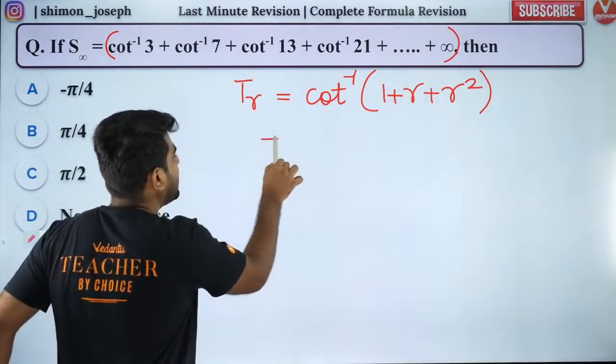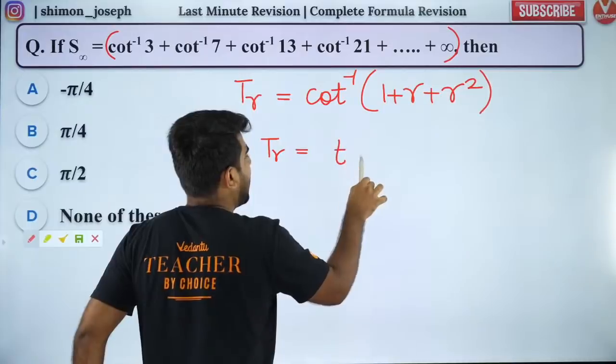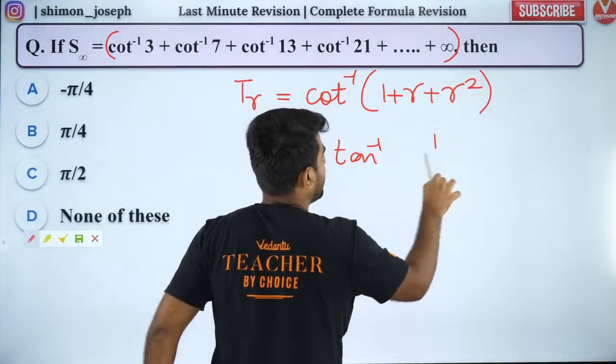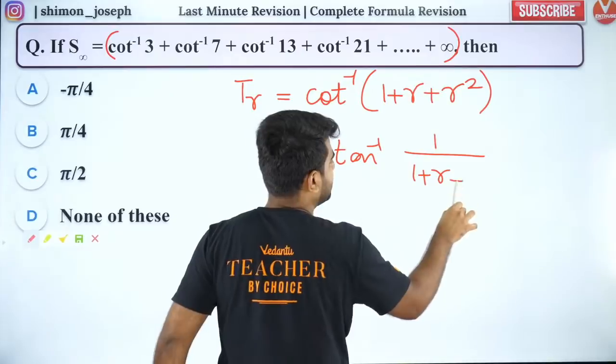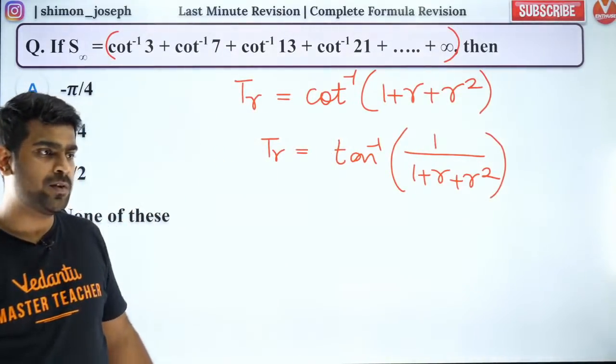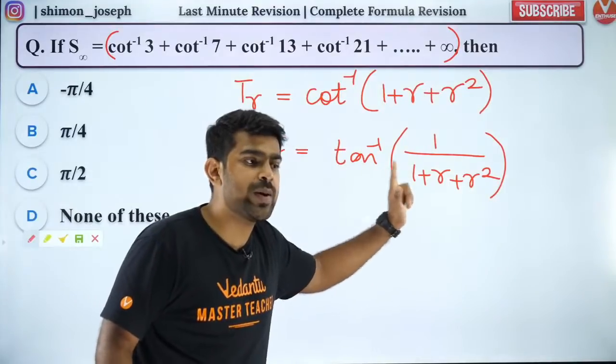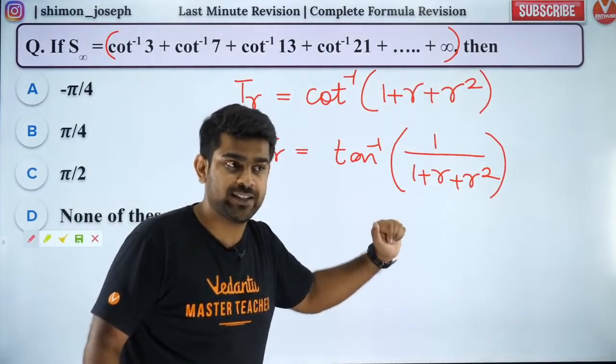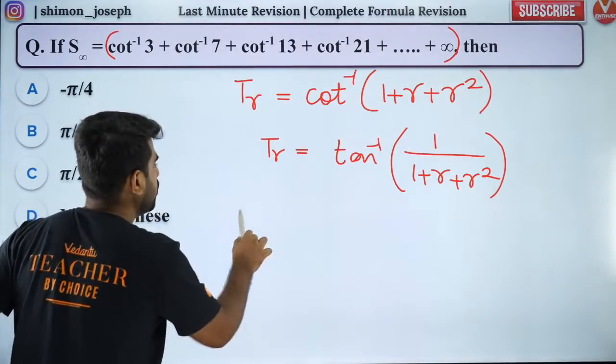So can I write TR as tan inverse of 1 by 1 plus r square? Don't you realize this is the question that I did in the morning? Do you guys remember that? So how do we solve this?